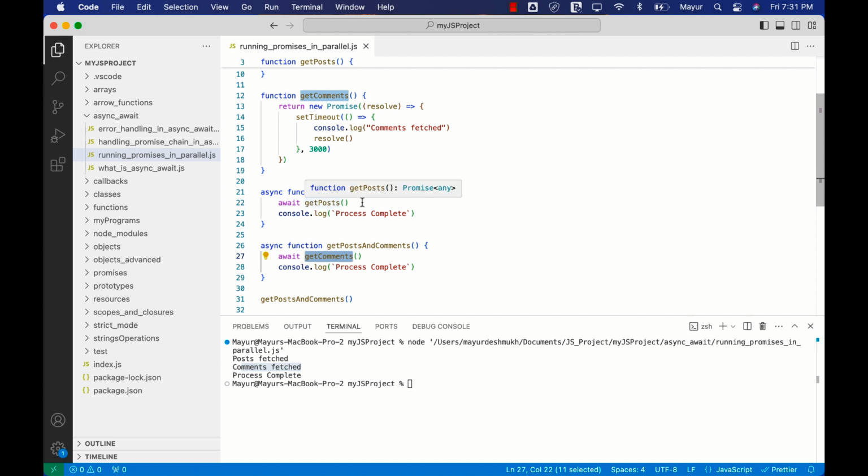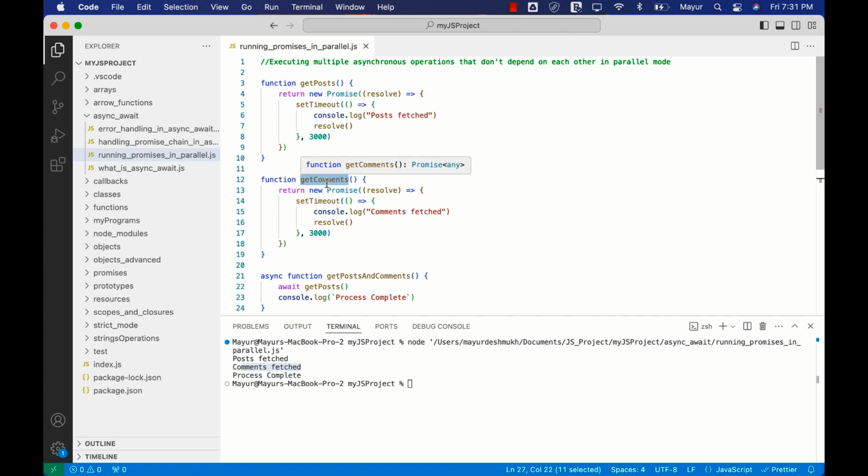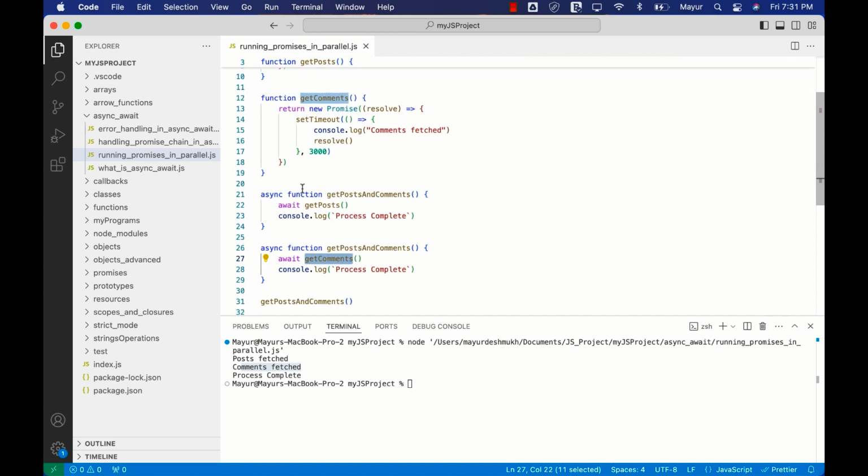But this is not a very good way of programming here, because imagine we have 10 promises to execute as part of a program, and those 10 promises are not dependent on each other in any way. So to execute all those, we shouldn't need to create 10 different async functions. There should be some way where we can club them together inside one async function and execute. And yes, there is a way.